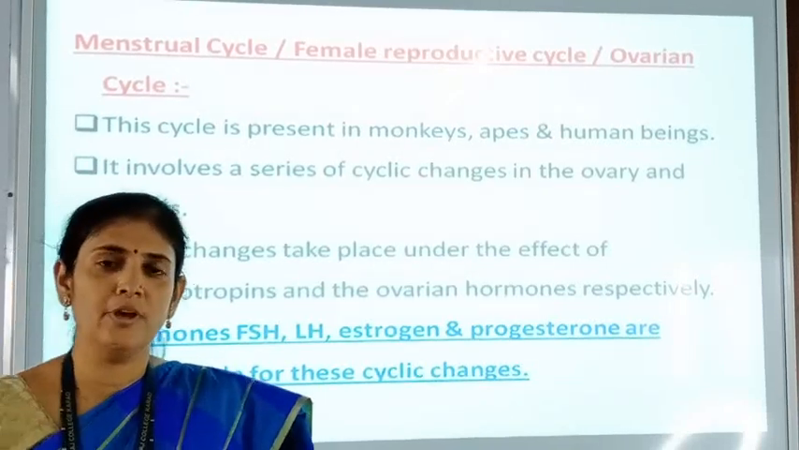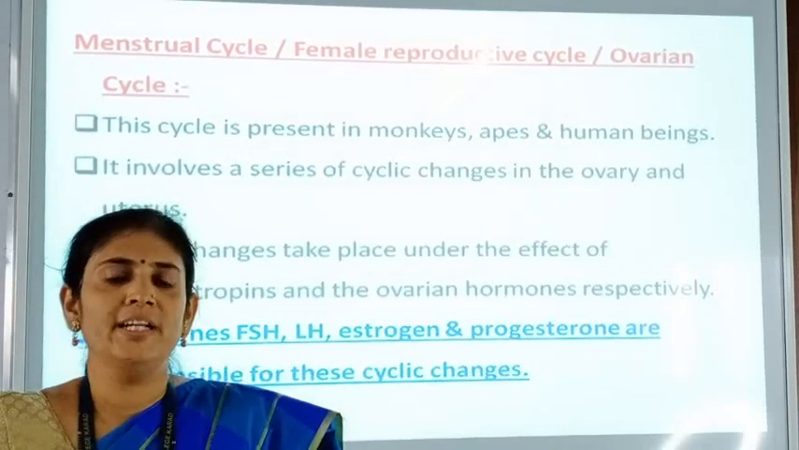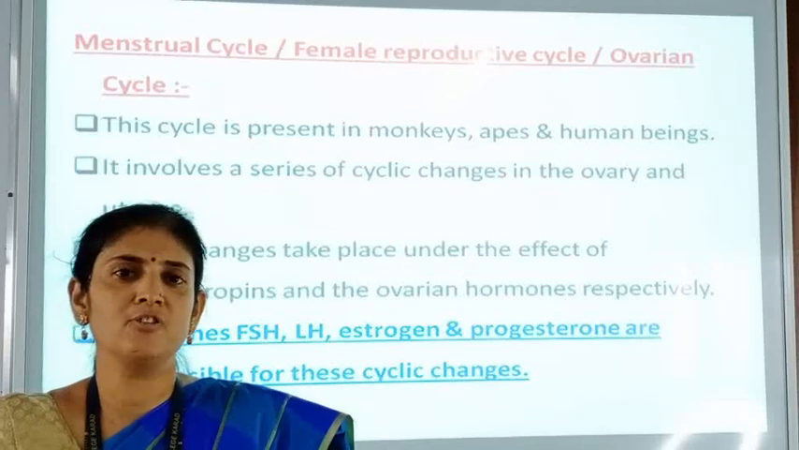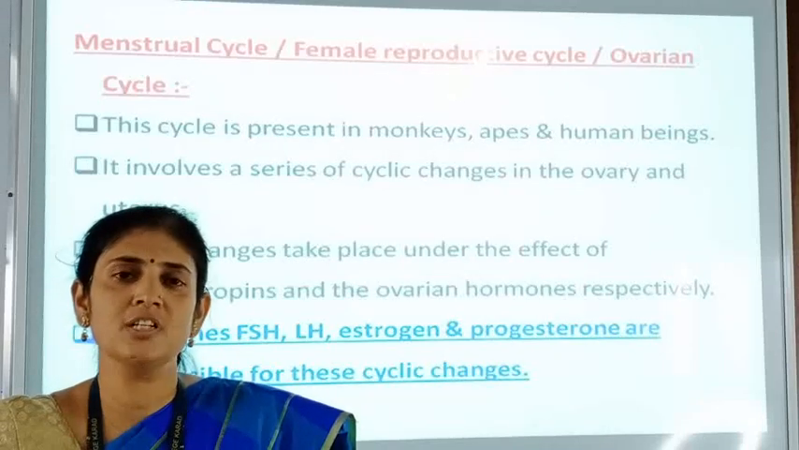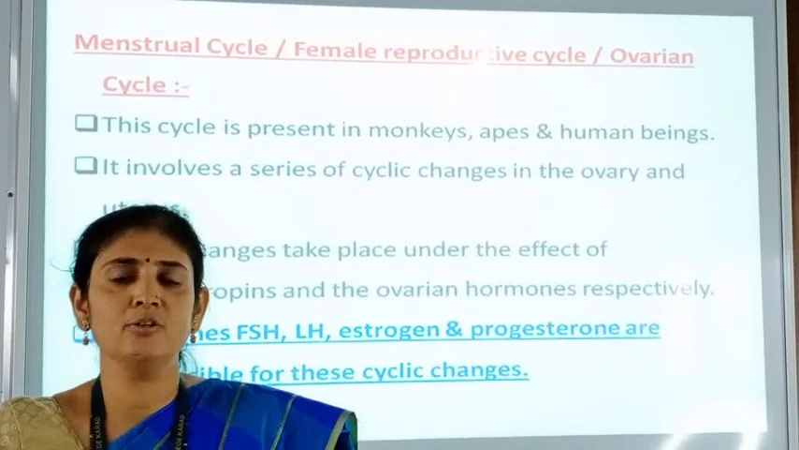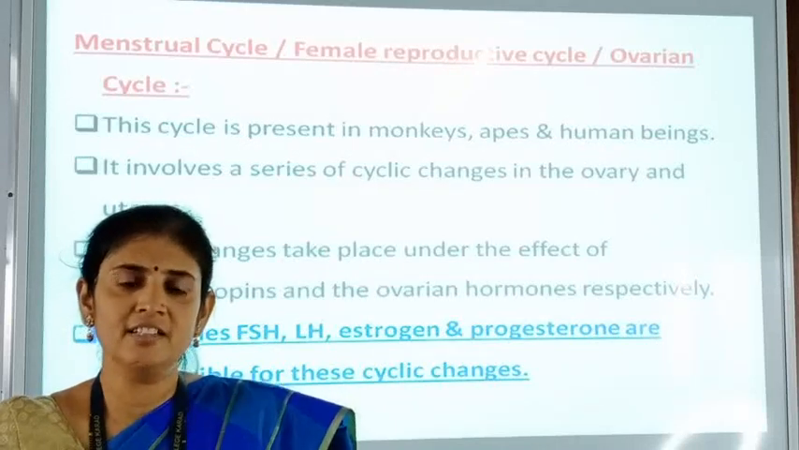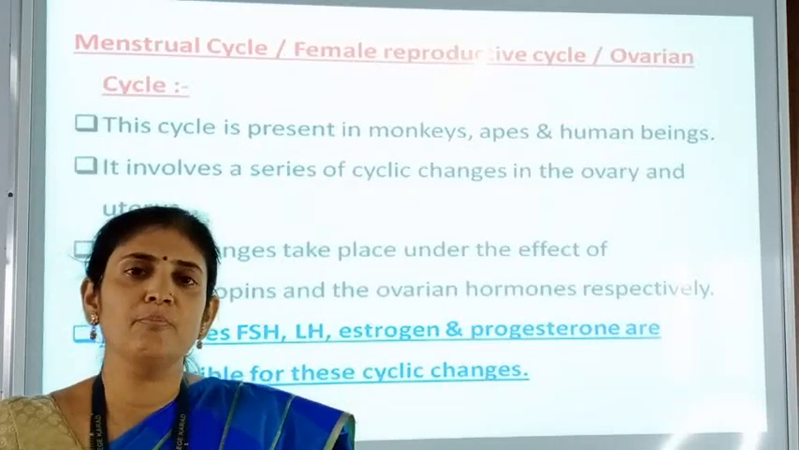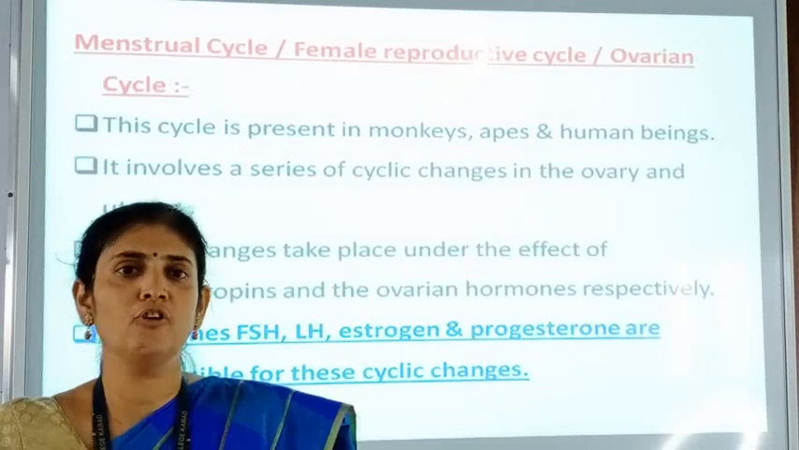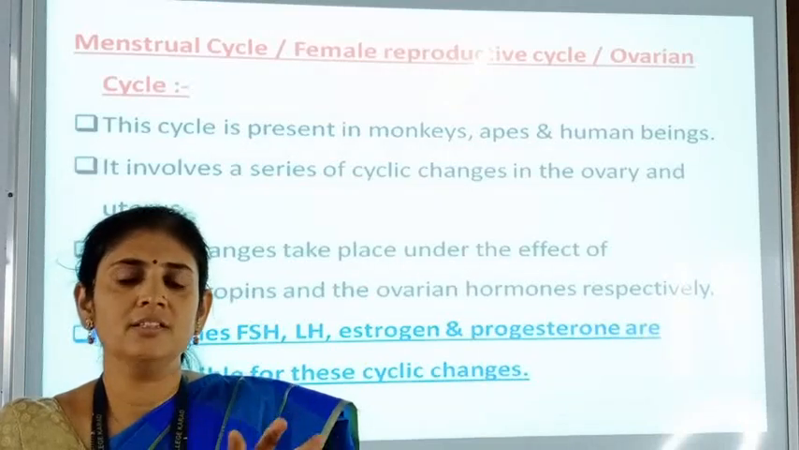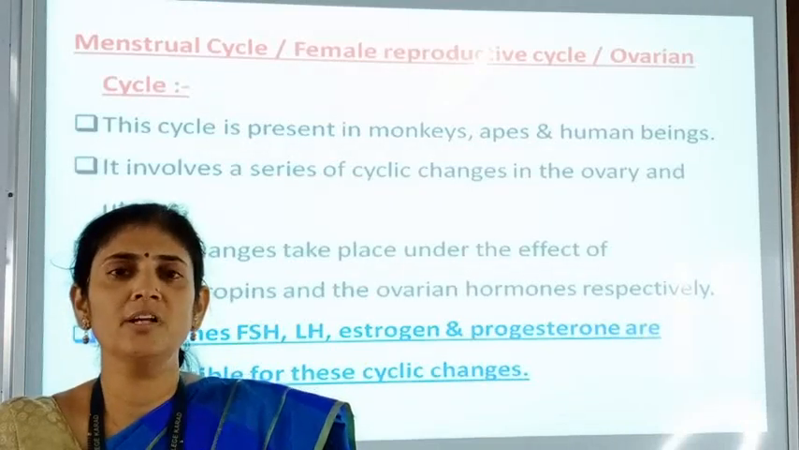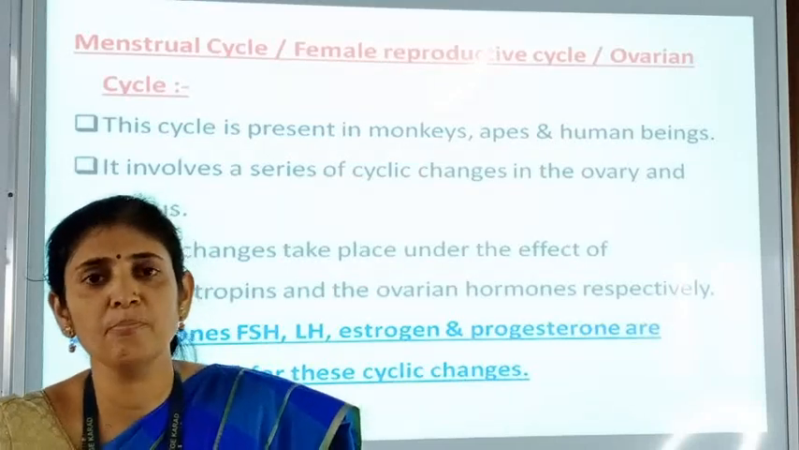In the last lecture we completed the human female reproductive system, and in that we studied different parts related to external genitalia, internal genitalia, structure and development of ovary and histology of ovary. So all the points related to the human female reproductive system we have completed.